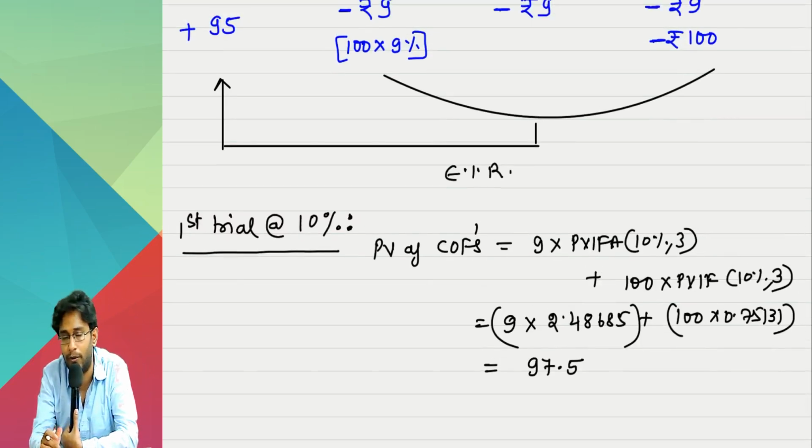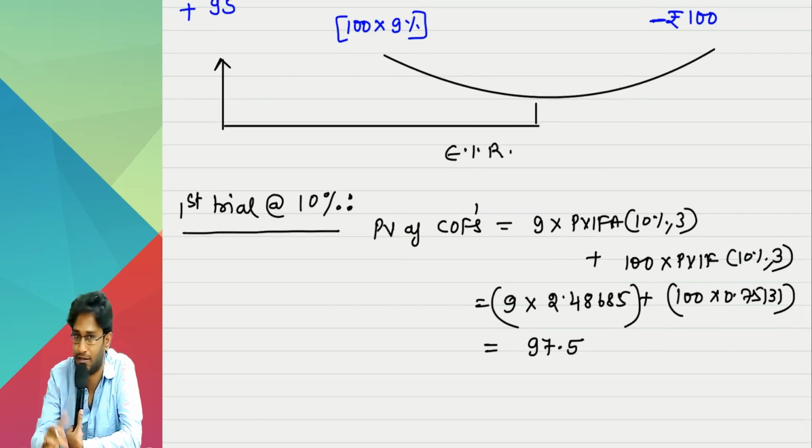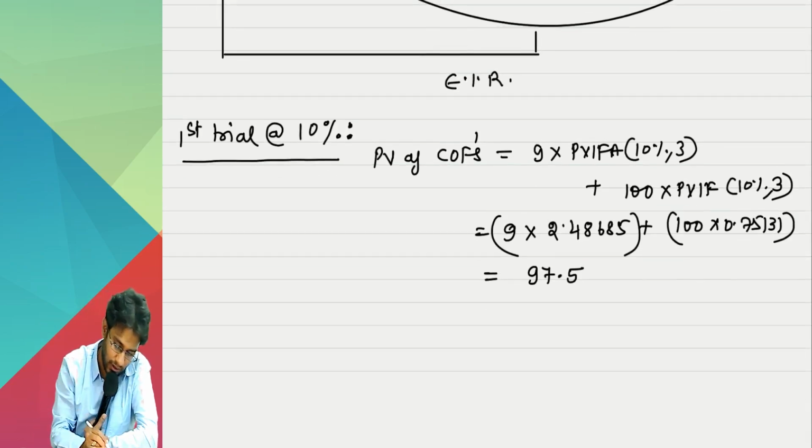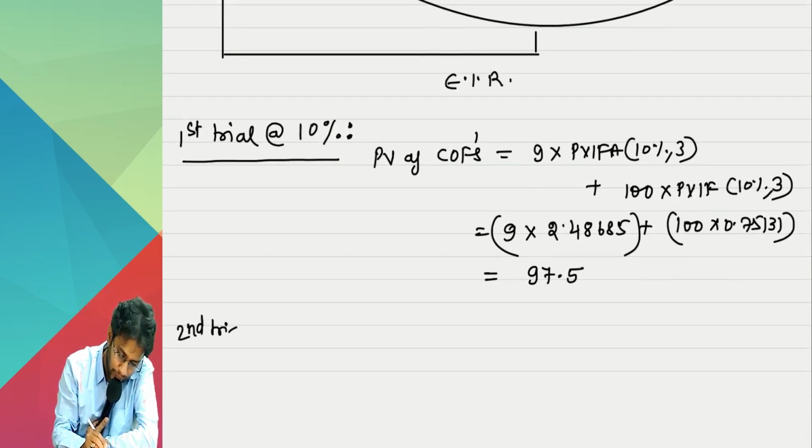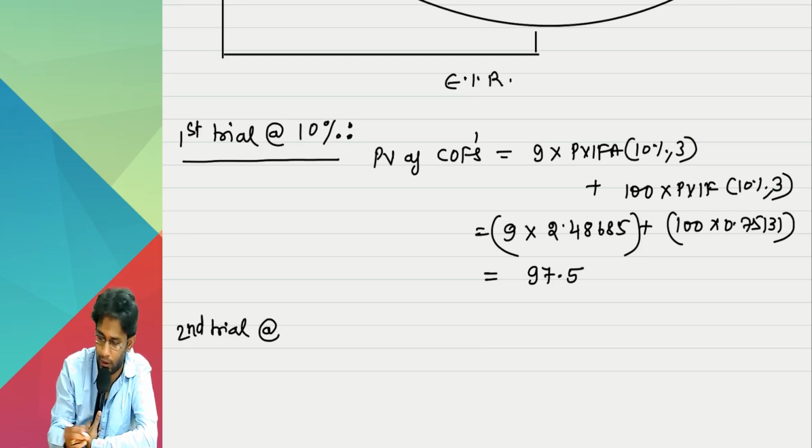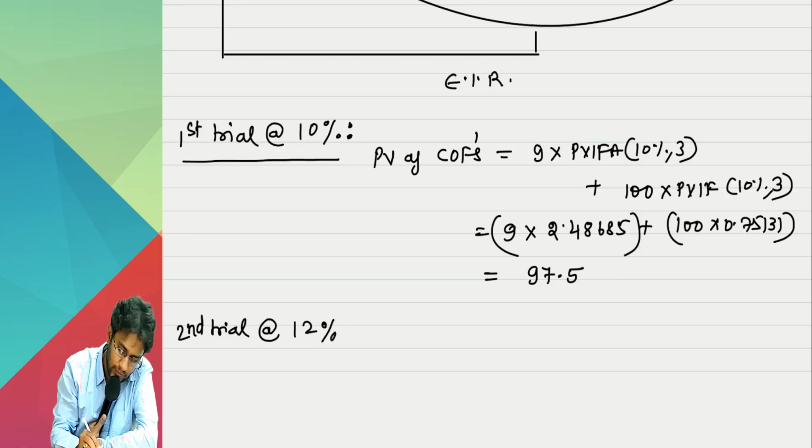But what is my goal? What should the present value be for me? 95. Is it 95? No, it is 97. For it to become 95, I should increase the discounting rate further. So for the second trial, you can apply 12 or 11.5. Let's apply 12.